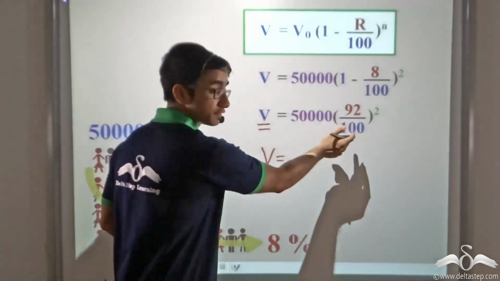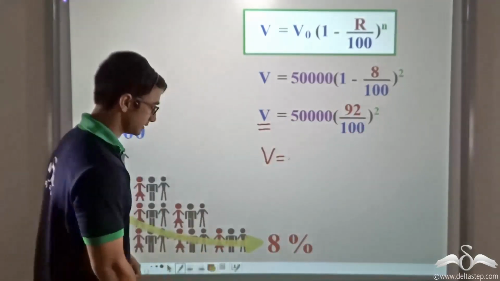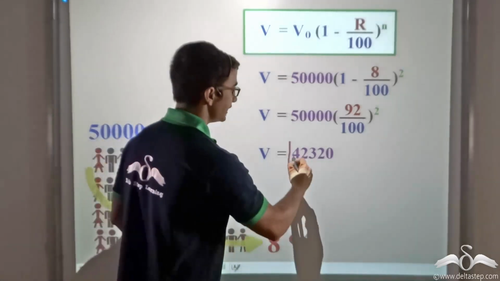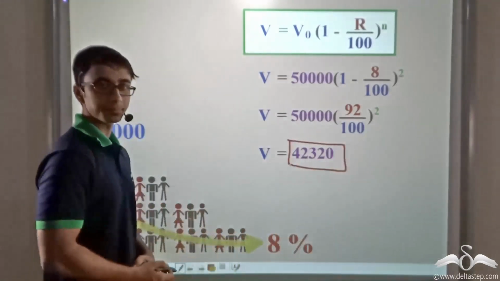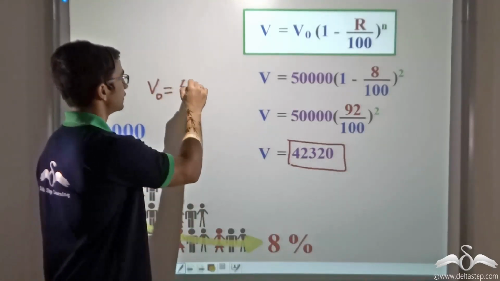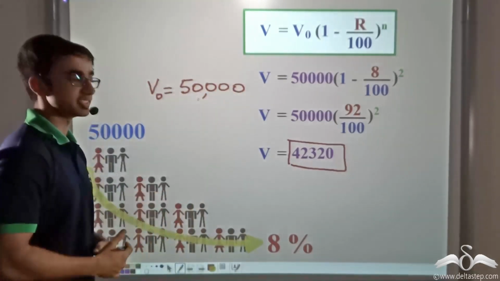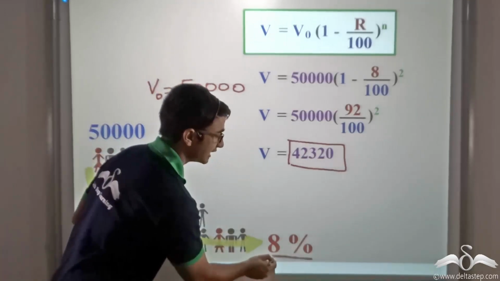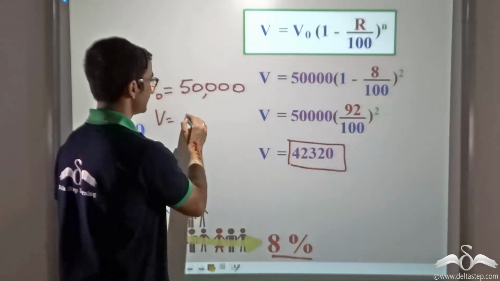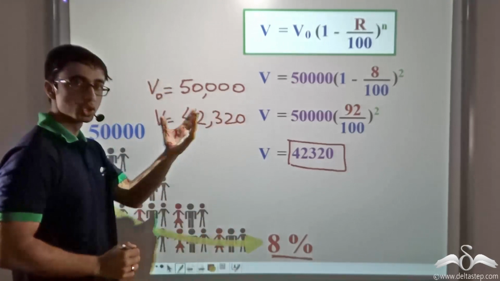So on further simplification of this equation, I am going to get the value of V. So if I simplify this further by cancelling out the zeros in the denominator as well as the numerator, I obtain a value of V equal to 42,320. So we found that the initial population V0 was 50,000, and due to migration and certain other reasons where the population decreased at a rate of 8%, the final population stands at 42,320 at the end of 2 years.